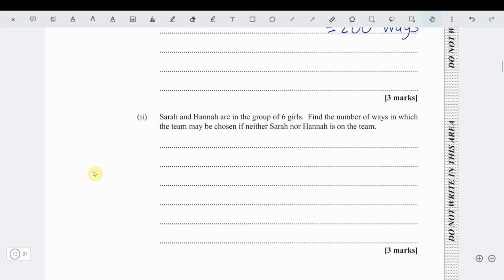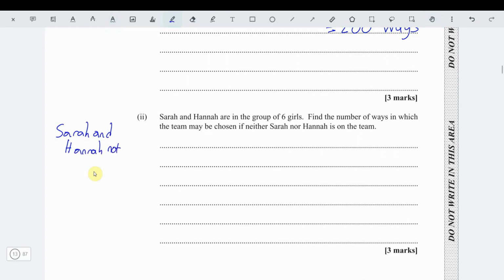Now part 2. Part 2 says Sarah and Hannah are in the group of 6 girls. Find the number of ways in which the team may be chosen if neither Sarah nor Hannah is on the team. So we already eliminate Sarah and Hannah.